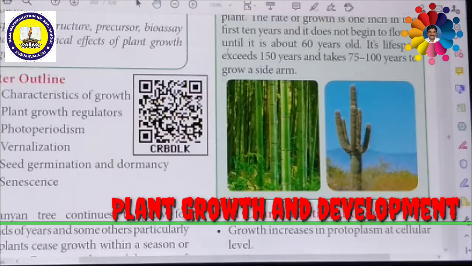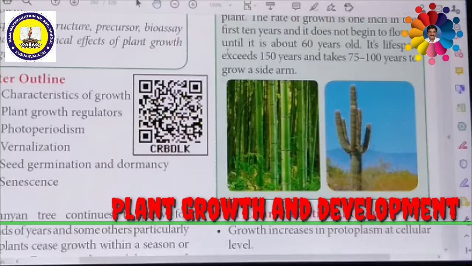Monocarpic perennials produce flowers only once during a lifetime, but the plants survive for many years. For example, the bamboo plant. Polycarpic perennials produce flowers every year during the lifetime. For example, coconut. So this helps us to understand the basic characteristic features of growth.